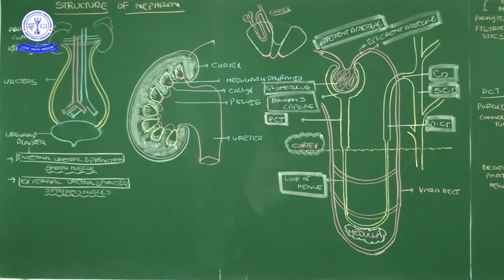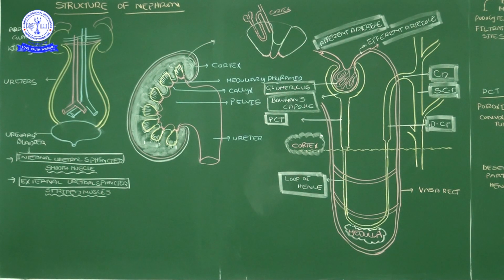Such a blood vessel we call the renal artery. That renal artery goes inside and is separated into several branches of arterioles. Arterioles means blood vessels smaller than the arteries. Aorta, arteries, arterioles: a gradual decrease of their diameter.